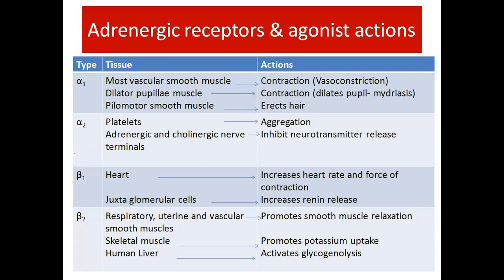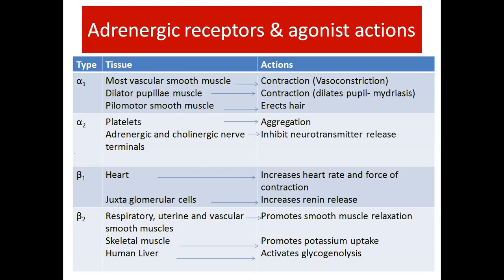Alpha 1 stimulation in vascular smooth muscle causes contraction, so vasoconstriction will occur. In the dilator pupillae it causes contraction, leading to mydriasis, and in pilomotor smooth muscle it erects the hair.